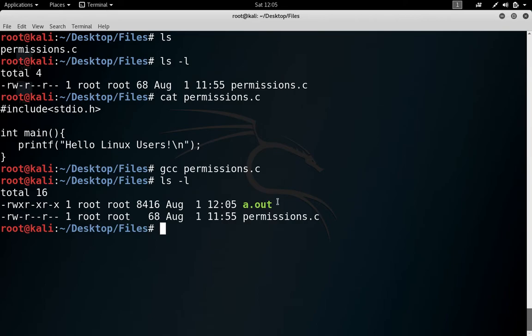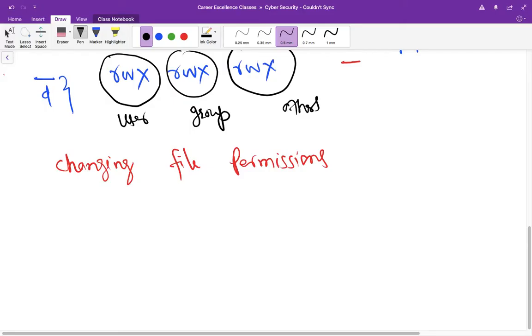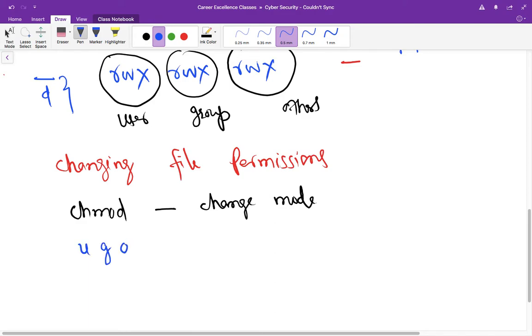Now we'll see how we can prevent other users or other group members from executing this file, or maybe even reading this file. So we can change security permissions also. Here is the command chmod, which means change mode. With this you can use some options, and you can use either u, g, or o as the first option, or you can combine these options together.